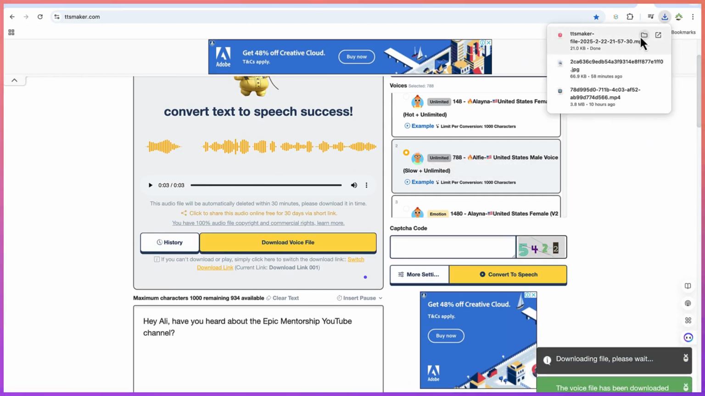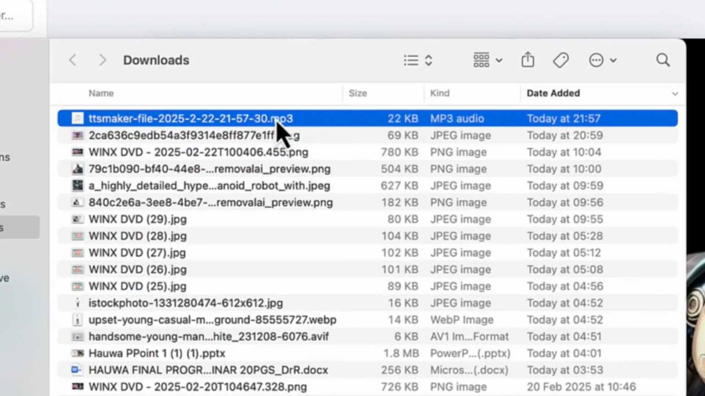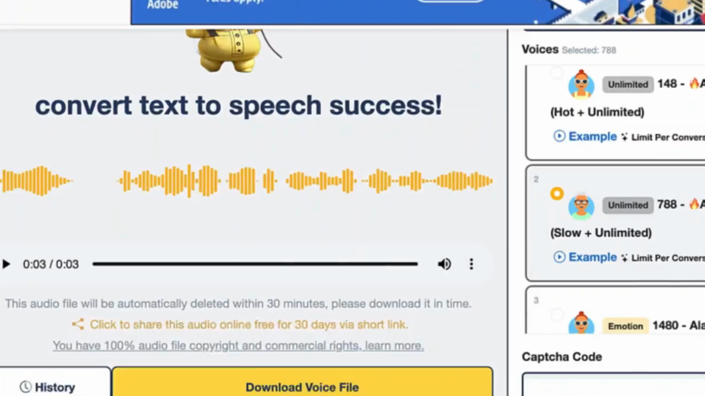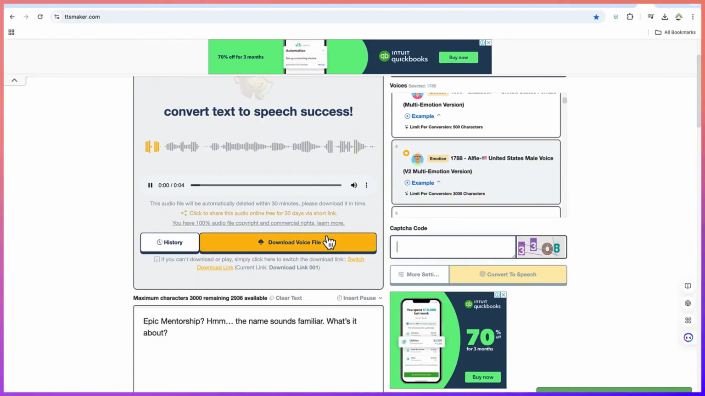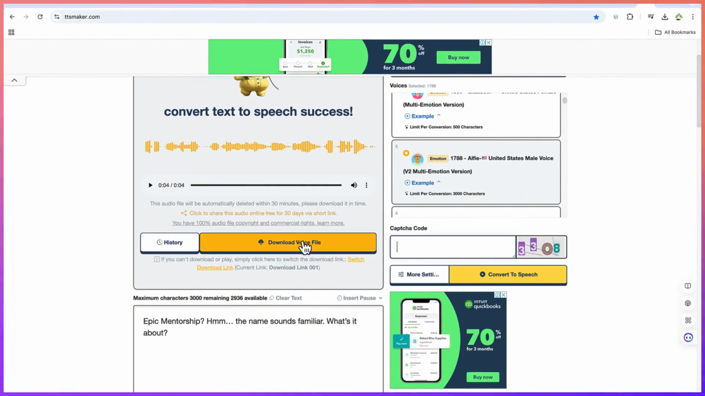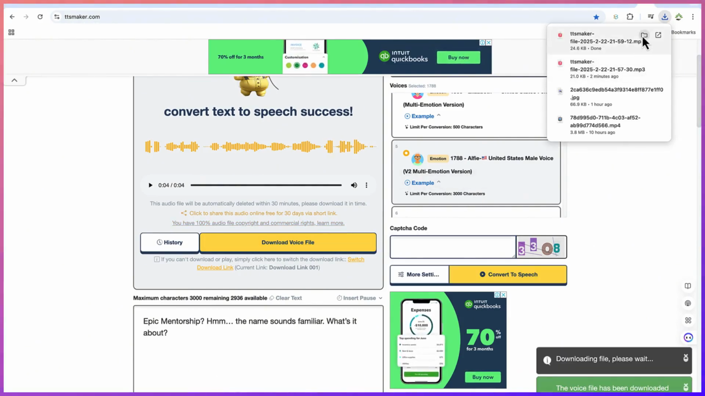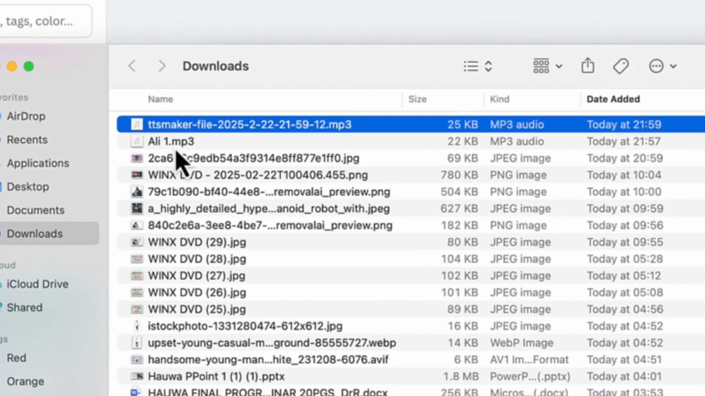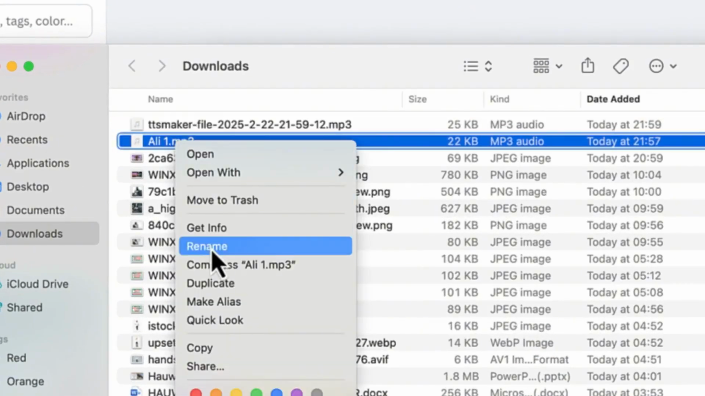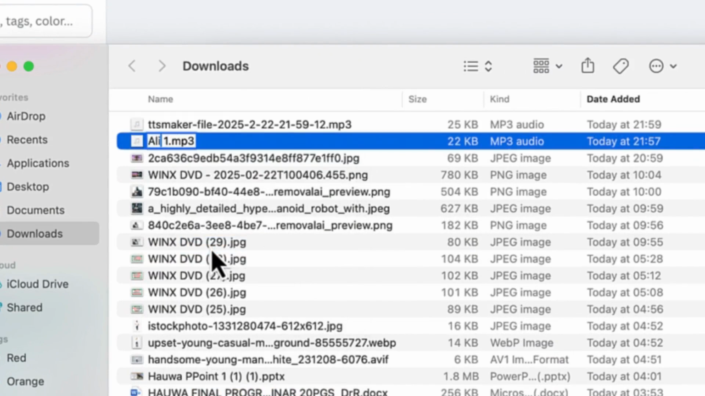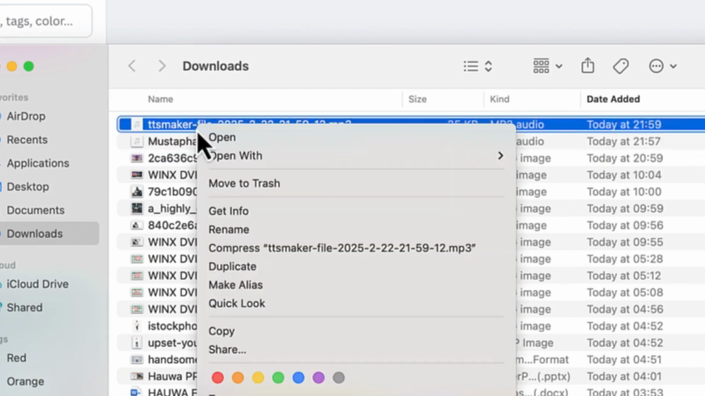All right, so this is Ali, so we call this Ali 1. Can rename it and call it Ali 1. And then we can have the second guy, Mustafa. Epic Mentorship, hmm, the name sounds familiar. What's it about? All right, so let's download this. Let's say this is Ali. So this was Mustafa 1. Now this is Ali.